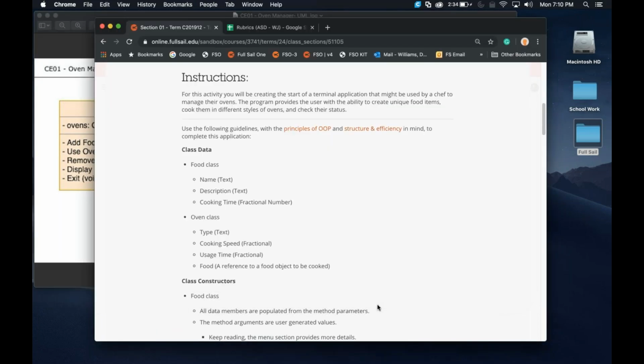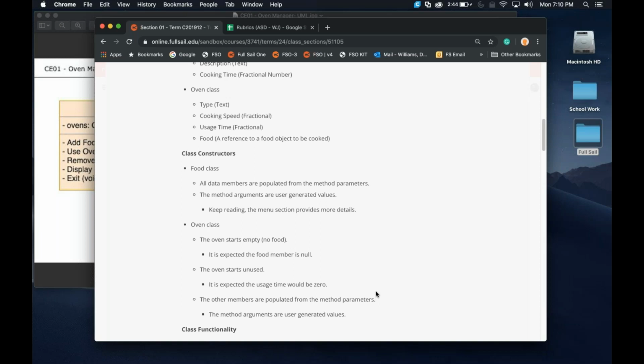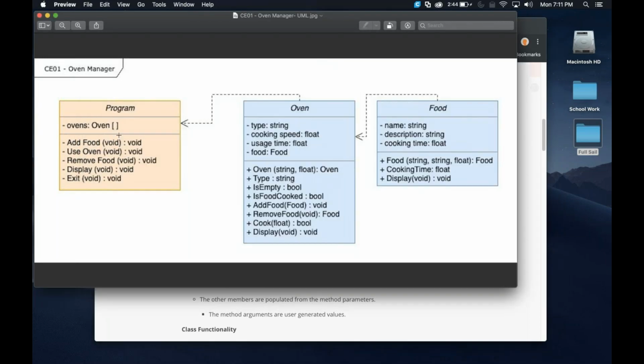So what are we actually building, right? We're going to be building basically a program that is going to virtually cook, and I'm using quotes in the air, kind of like bunny quotes, right? Cook our food, which we're going to be placing in the different ovens. So for this assignment, we're going to be creating 3 different ovens, okay? Usually it's going to be a normal oven, maybe a convection oven, which uses circulating air, and a microwave. The only important thing is that you're going to have these 3 different ovens, and you're going to keep track of them in an oven array.